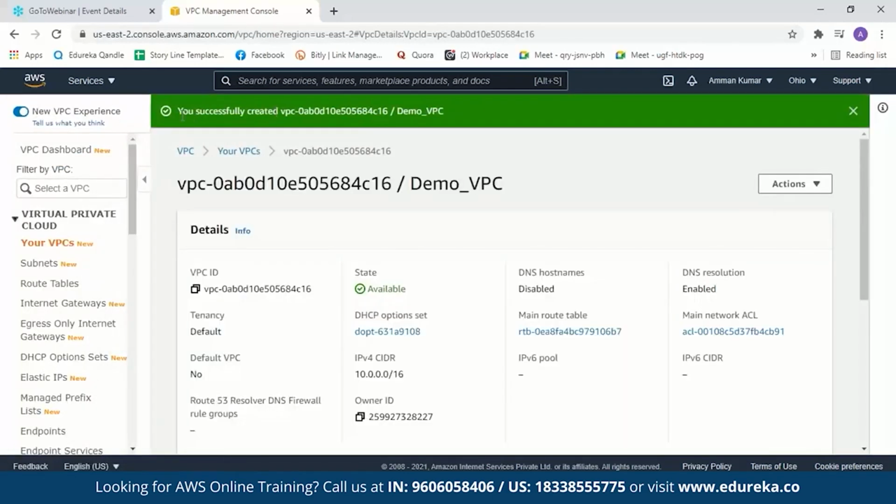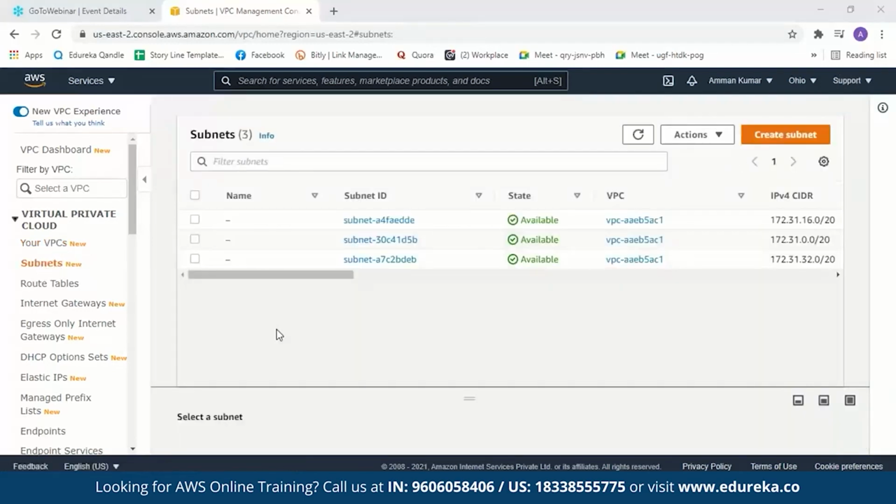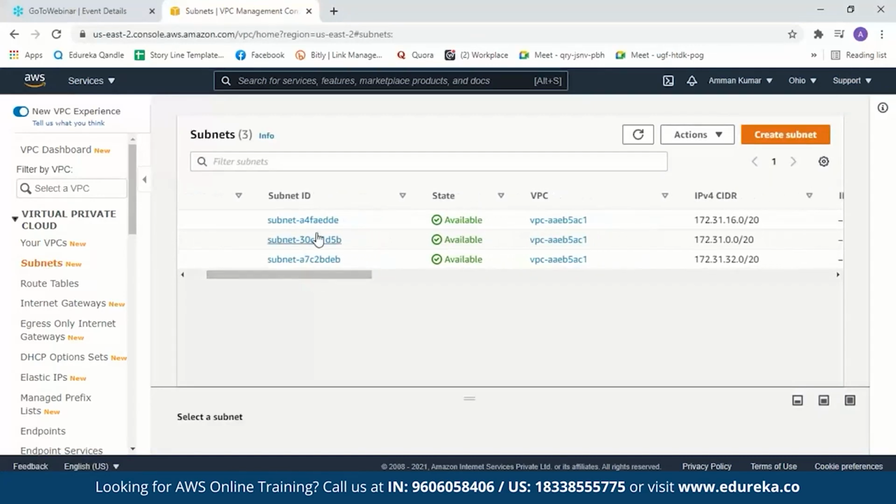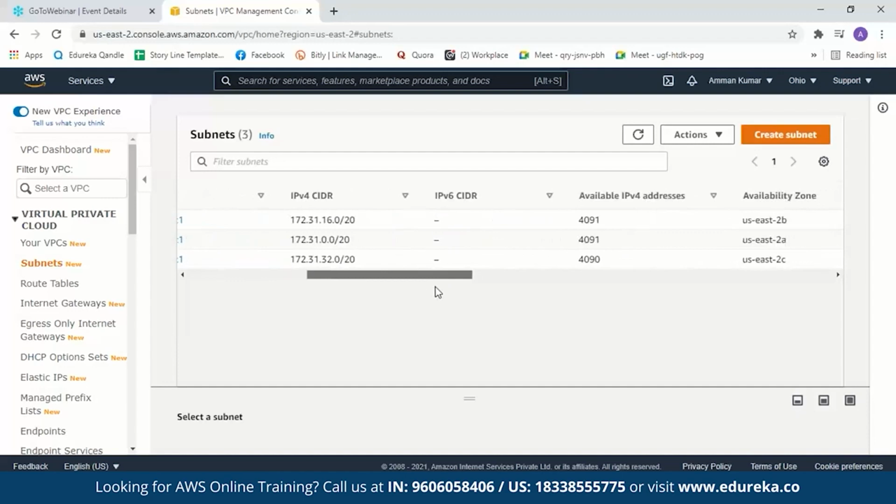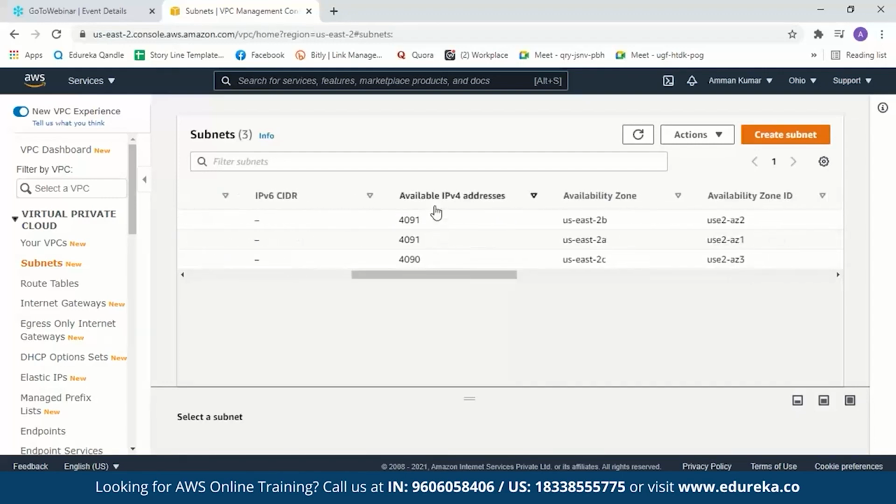Then you'll get a message saying you have successfully created your VPC. This is your VPC ID and this is your VPC name. Now let us create a subnet. As I've told you in the theory session, a default subnet is created, and you see we have three default subnets over here. When I scroll here, you see the three default subnets are created in three different availability zones. So each availability zone has one subnet in it.